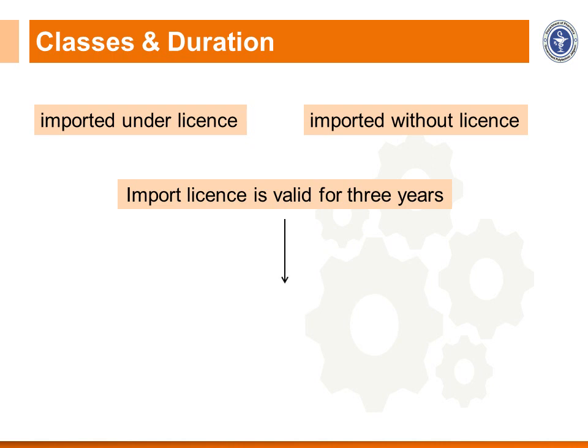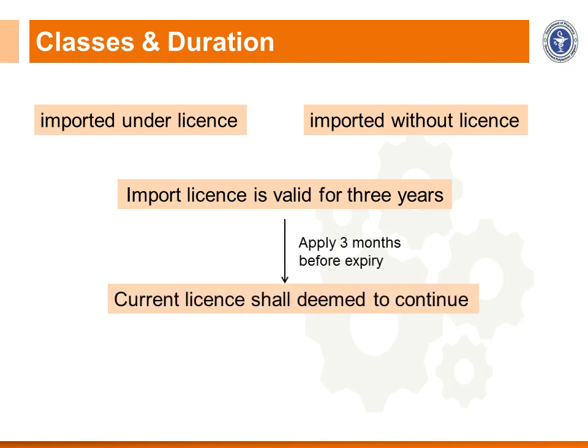The current license shall be deemed to continue if the licensee applies 3 months before the expiry. Only if the licensee applies for the license before the 3 months of expiry shall the current license be deemed to continue.